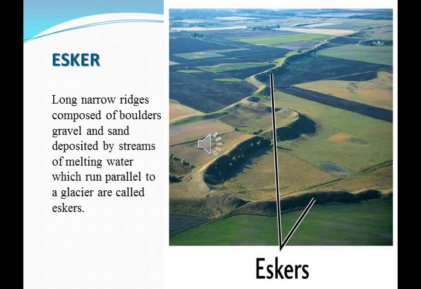Then esker. The long narrow ridges composed of boulders and gravel. Boulders are very large rocks, which we already saw.